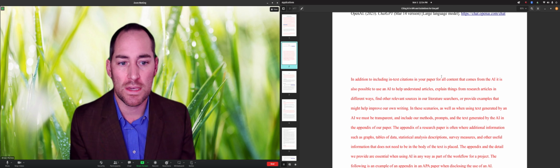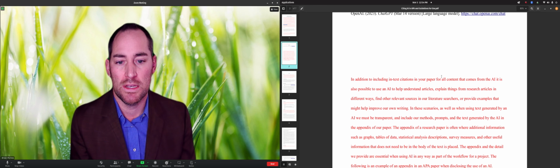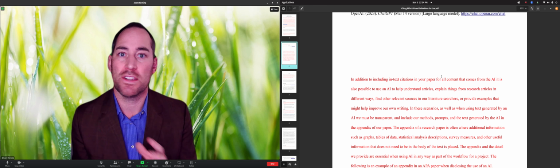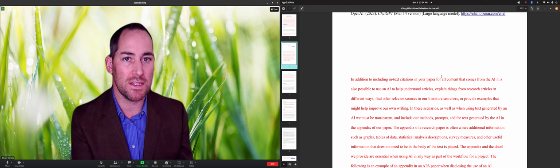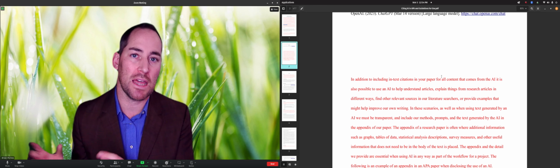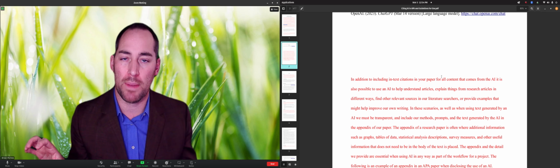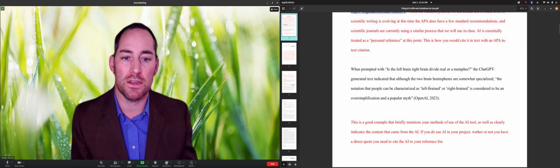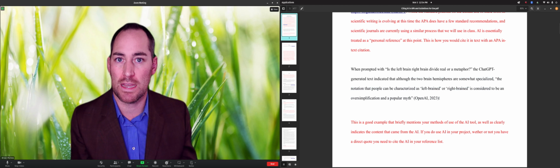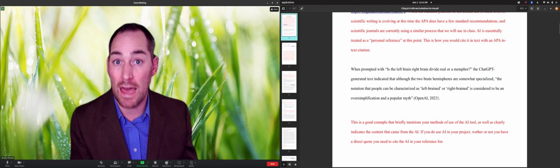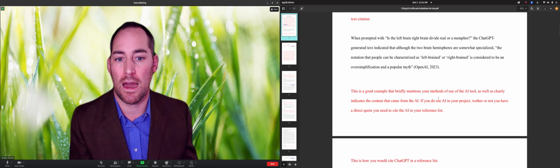So some AIs will do that better than others. So with that though, again, the summary that it's provided, the description of these things, you would not copy and paste that into your paper without any kind of citation. If you are directly copying and pasting that text, you need to have this kind of in-text citation showing that that was actually written by this AI.